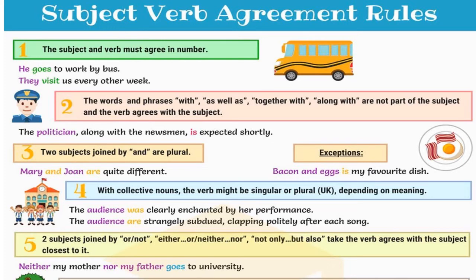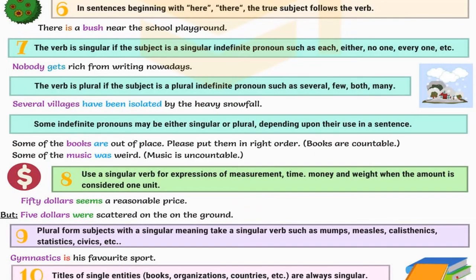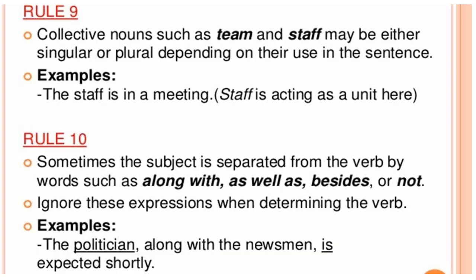Then about joining with and, collective noun, we already spoke. Joined by or, nor, either, or, neither, nor. Here the verb agrees with the subject closest to it. Neither my father nor my mother goes. Then books, organizations, names of hotels, all these they always take singular. Like a very common example, Gulliver's Travels. Though it ends with S, we say Gulliver's Travels is a book.